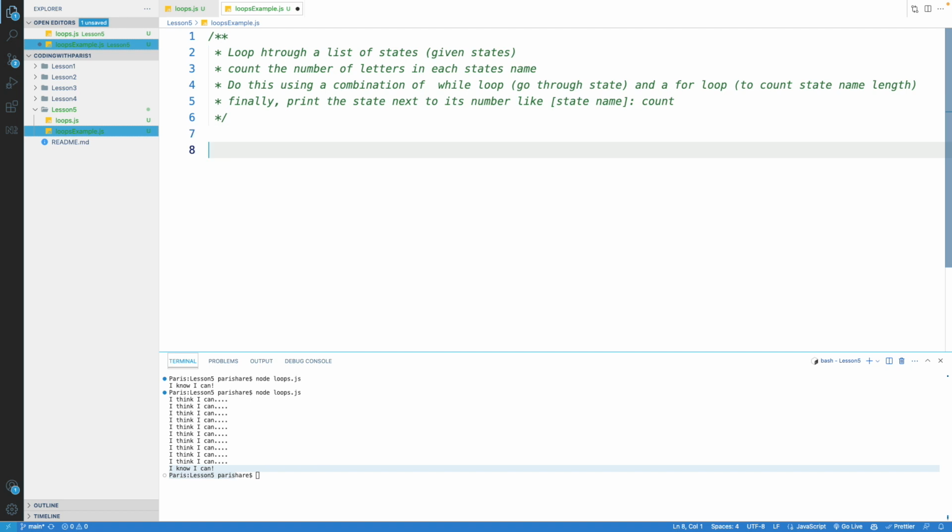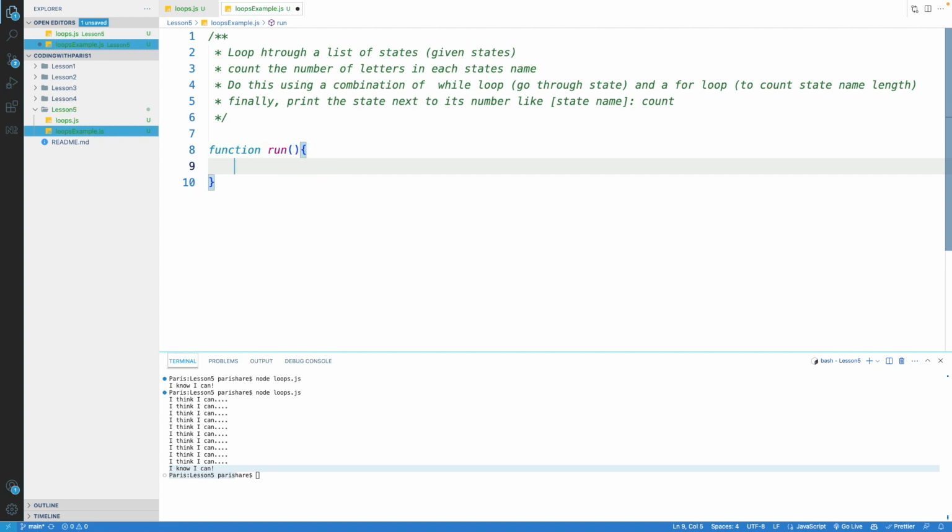Okay, so of course what we're going to start with in every one of our programs here is a function that we call run. This is going to be our main function, the main function that orchestrates all the different behaviors in the program. Get used to this pattern because you'll see it all around. Maybe it's called main in some languages, but the whole idea is you have the orchestrator doing what it needs to do. Because it's the orchestrator, we're going to also call that function here. So when we call our code, it will run what's in here.